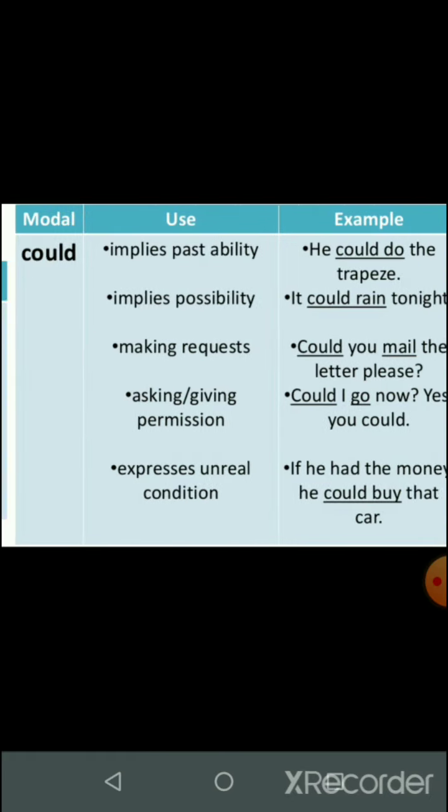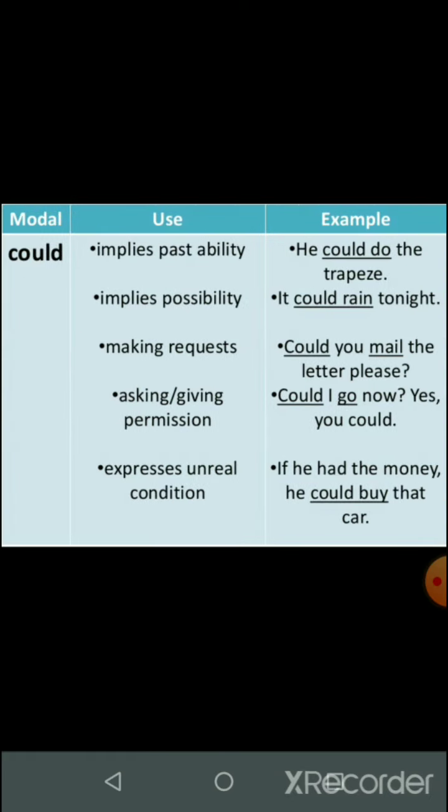Right. Now, where we use could. Could is the past form of can. So, same thing, could is also used to denote the ability of the speaker. For example, he could do the trapeze. Could also implies possibility, the possibility that something might happen. For example, it could rain tonight. It is also used to make requests. For example, could you mail the letter please? You're making a request to the person to mail you the letter.